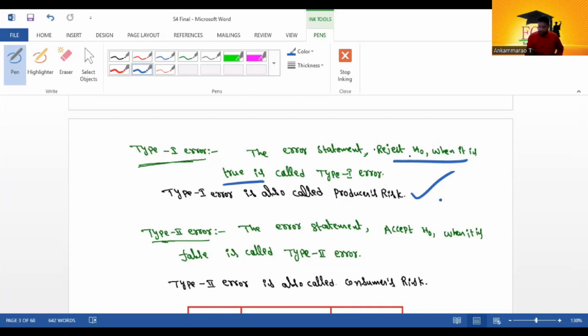The error statement reject H naught when it is true is called the type 1 error. It is also called the producer's risk.